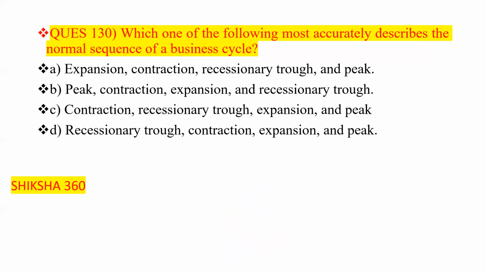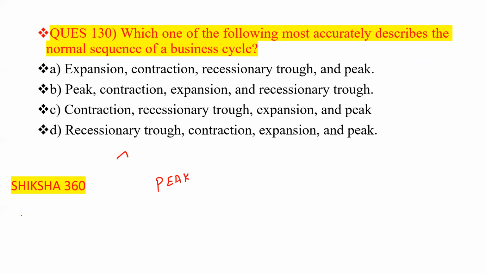Which one of the following most accurately describes the normal sequence of a business cycle? First of all, what will happen in the business cycle? There is a peak, that is the business is at the top.